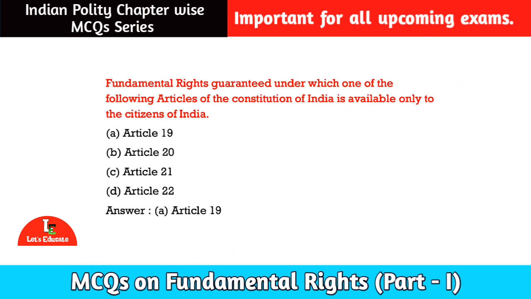Here is our next question. Fundamental rights guaranteed under which of the following articles of the Constitution of India are available only to citizens of India? Option number A, Article 19, option number B, Article 20, option number C, Article 21, and option number D, Article 22. So, our correct option is option number A, Article 19.